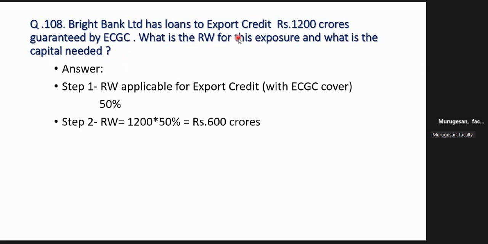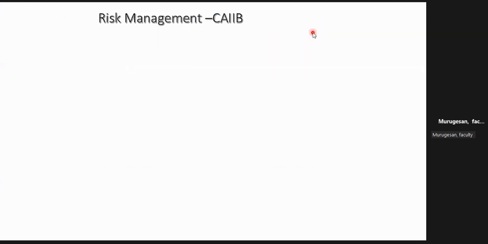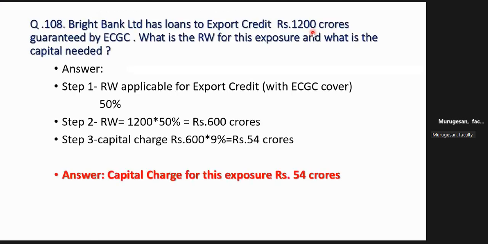It's a simple question, but to do it you should have the background information. Yesterday I shared it with all of you: all ECGC guaranteed export limits, irrespective of the extent of cover, have a risk weight of 50%. Keep this in mind.